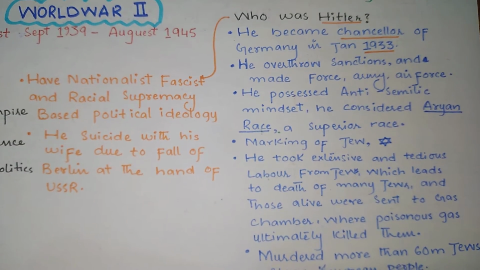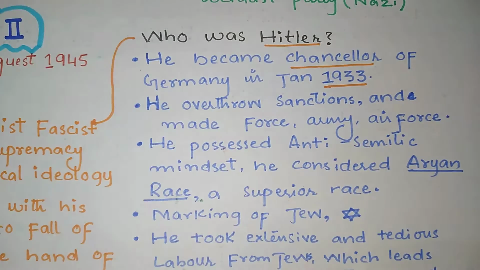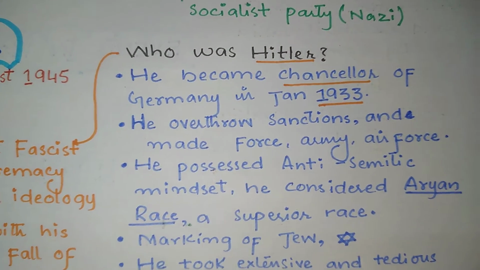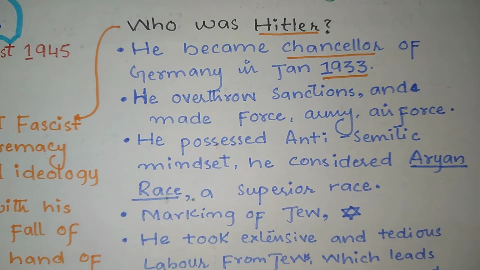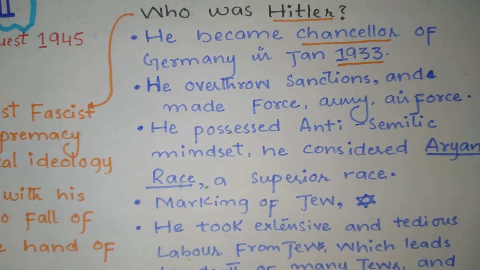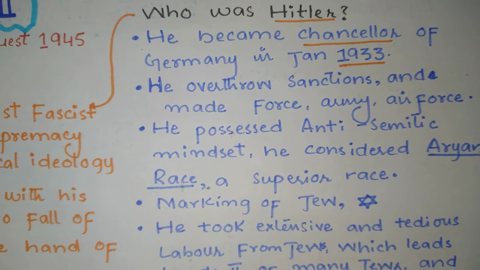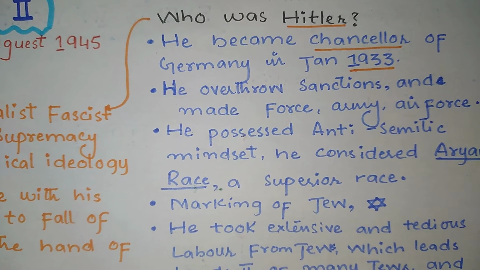Now we are going to take a glimpse at who Hitler was. I think everybody is aware of Hitler. He became the Chancellor of Germany in January 1933. What he did was overthrow the sanctions. As we already know, in the Treaty of Versailles, certain sanctions were put on Germany.